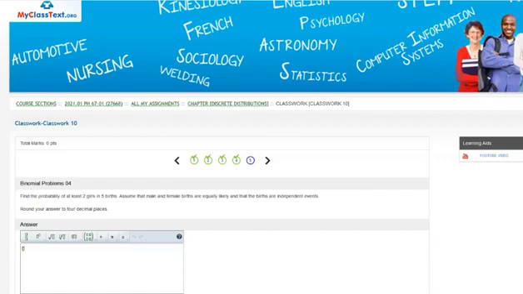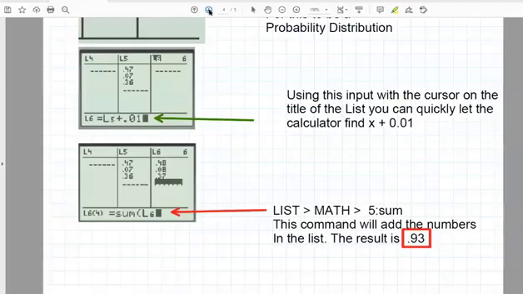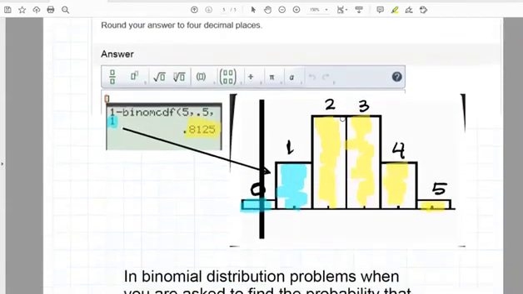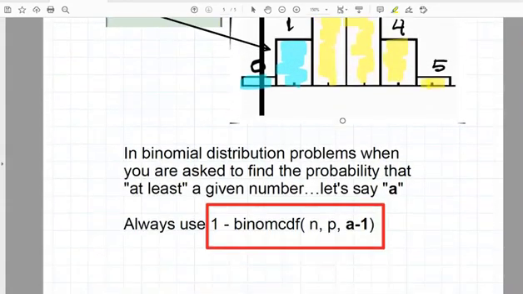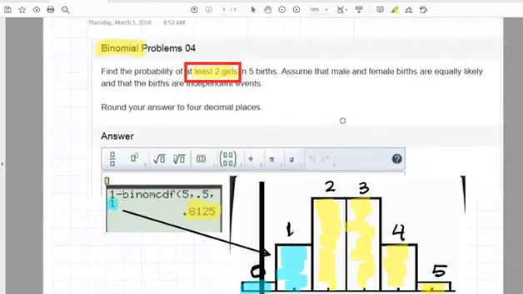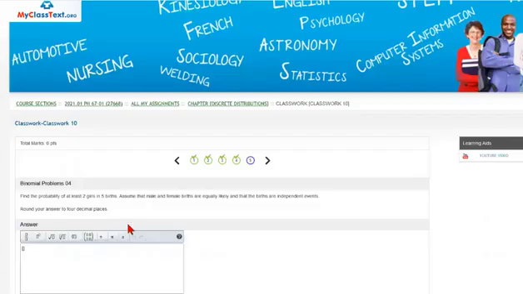Let's see if I have that in the PDF file. Here's the PDF file. Well, I just explained how the problem's done. But the first thing you'd want to do is ascertain if this is in fact a binomial probability distribution.